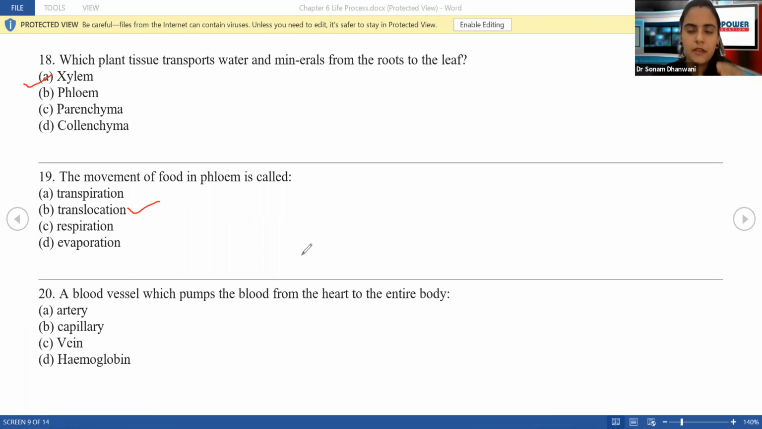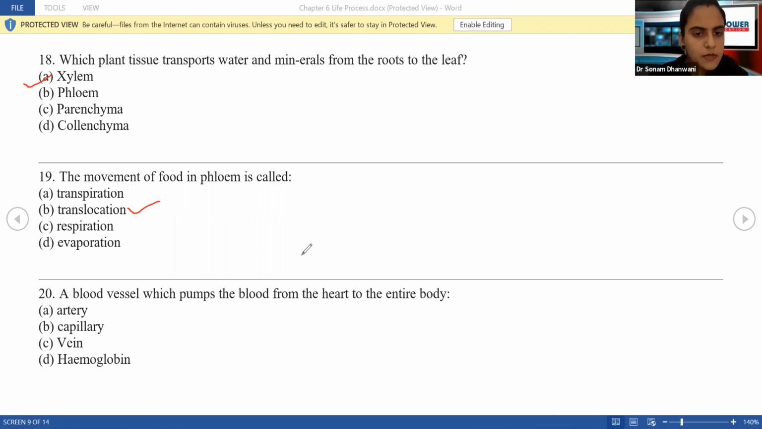Transpiration हमने देख लिया. It is the evaporation of water from the aerial parts of the plant in the form of vapor. ठीक है? Respiration we know, taking in oxygen, giving out carbon dioxide, and evaporation is nothing but when water is exposed to any kind of heat, it turns into steam. Okay. Next.